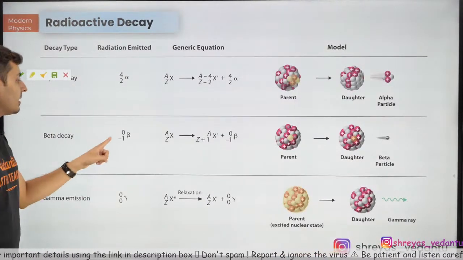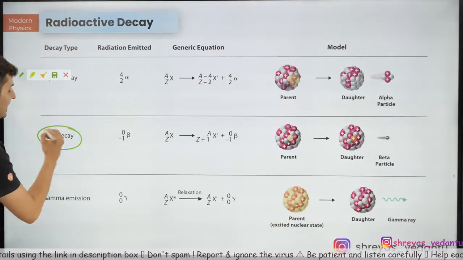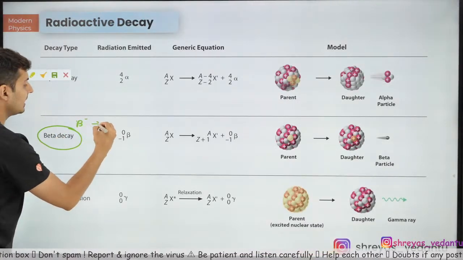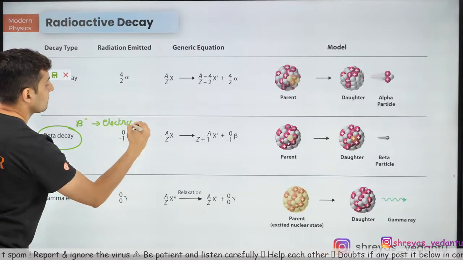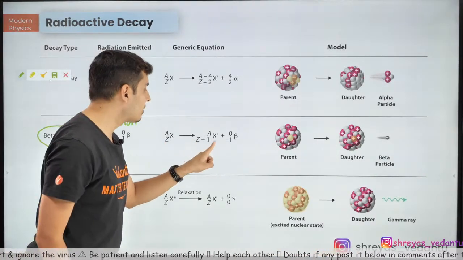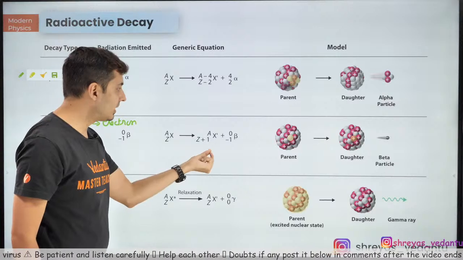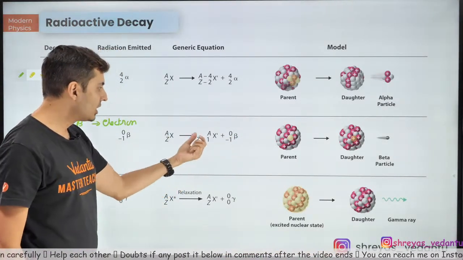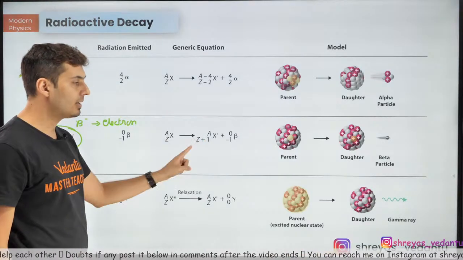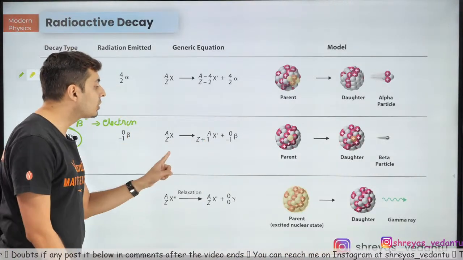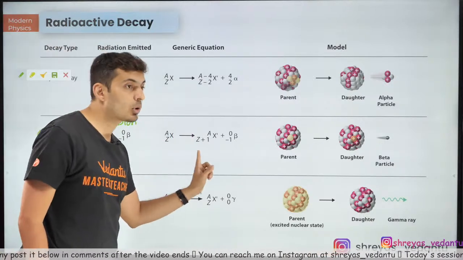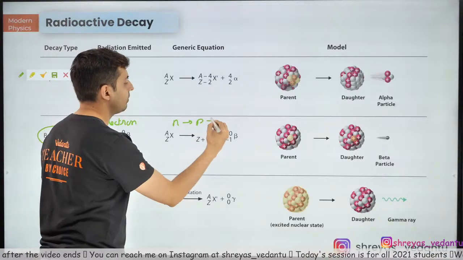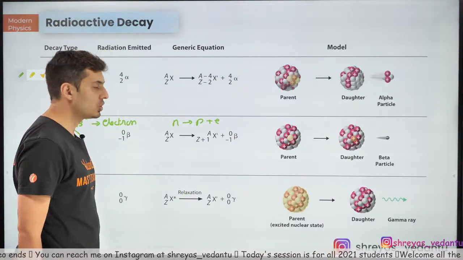Beta negative decay. Usually when I say beta decay, it's also called beta negative decay, and the beta particle is nothing but an electron. So when that happens, the daughter nuclei has one extra atomic number because that beta particle has minus 1 charge. So there will be one proton which is created. Keep this in mind. A neutron has converted into a proton plus an electron. This is something which you should know.